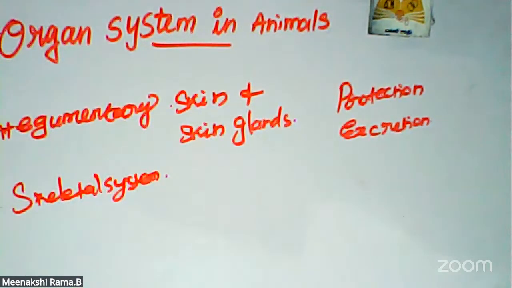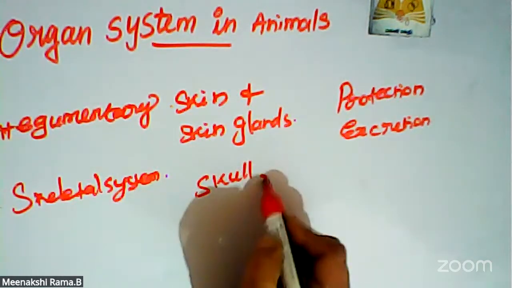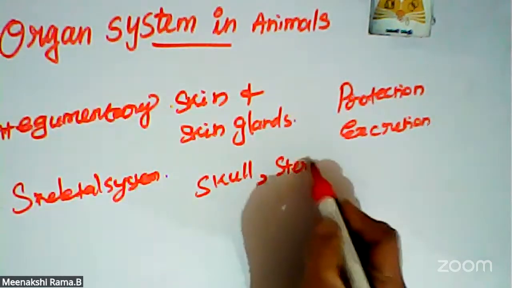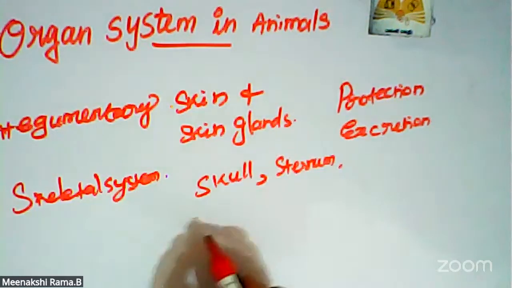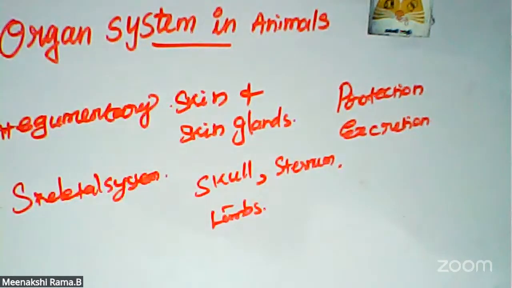Skeletal system organs are the skull, vertebral column, sternum, and limbs. I am writing only the main parts.